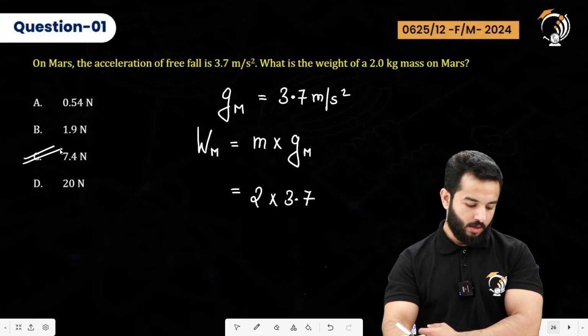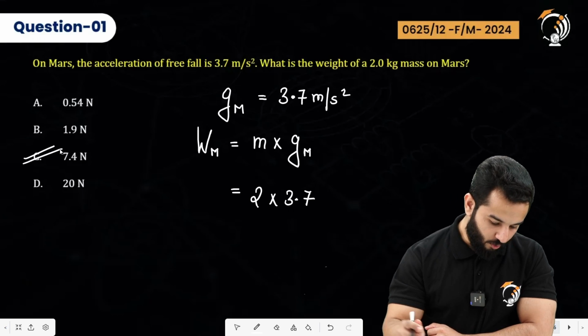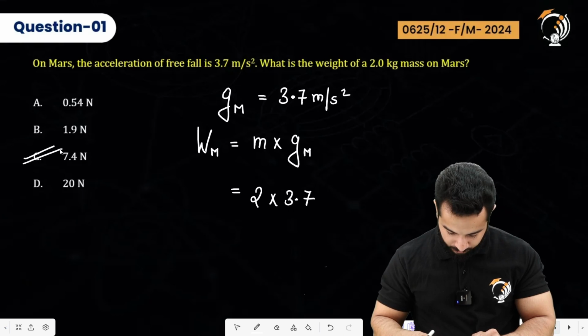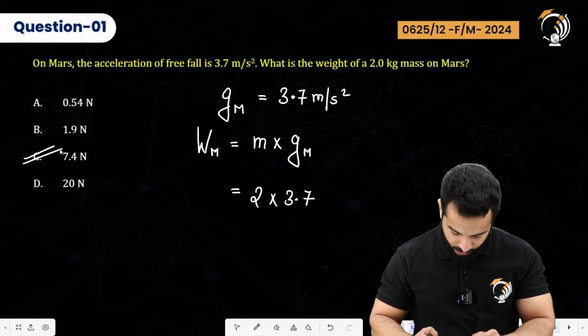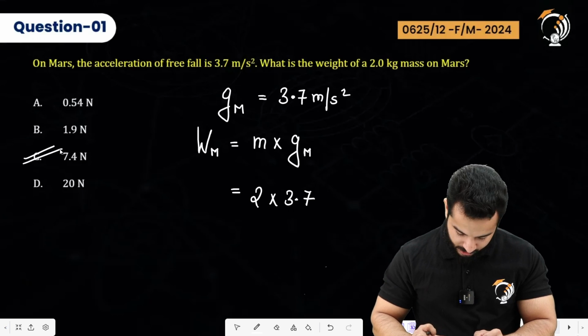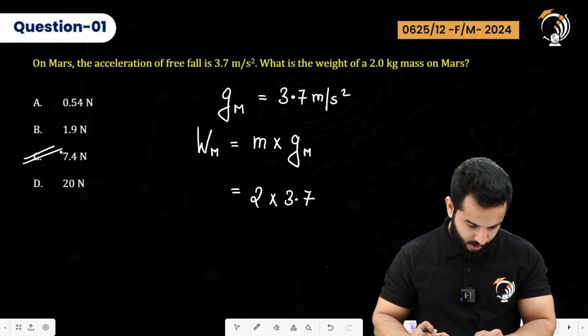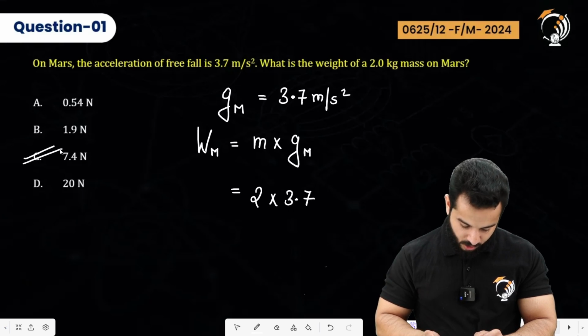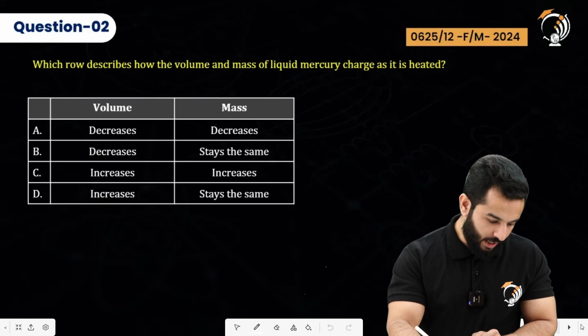All right. Moving on. Let's move to the next part. Hopefully we have taken everything in the SI unit. 3.7 times 2, 7.4 Newton. Moving to the next question.